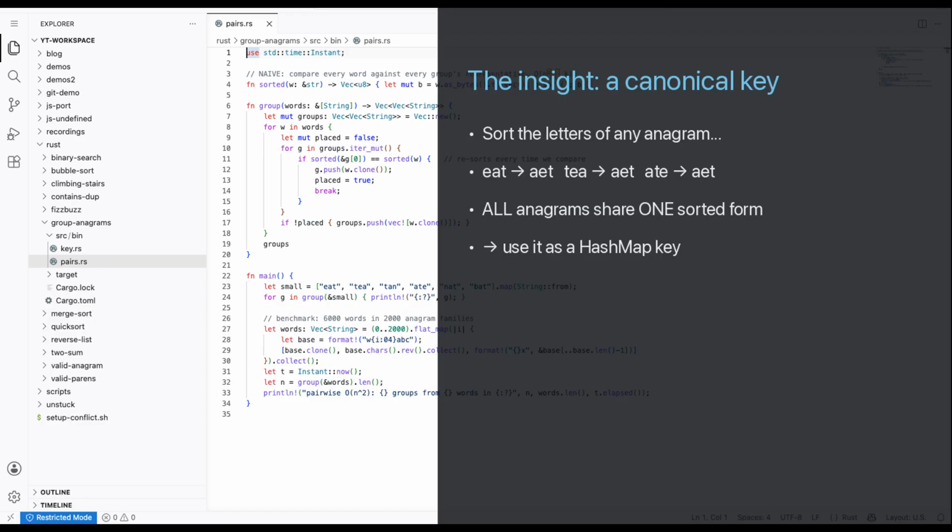Here's the insight. Sort the letters of eat, you get aet. Sort ate, aet again. Every anagram collapses to the exact same sorted string. That sorted form is a canonical key, a single fingerprint shared by the whole family. So instead of comparing words to each other, we just file each word under its fingerprint.